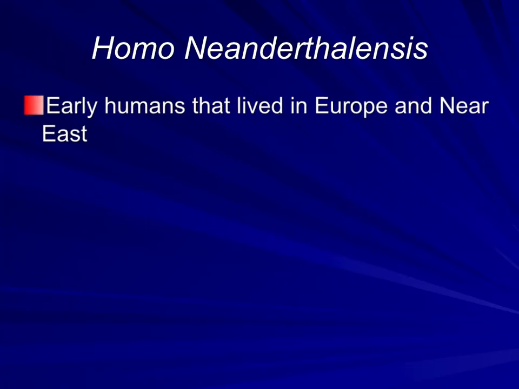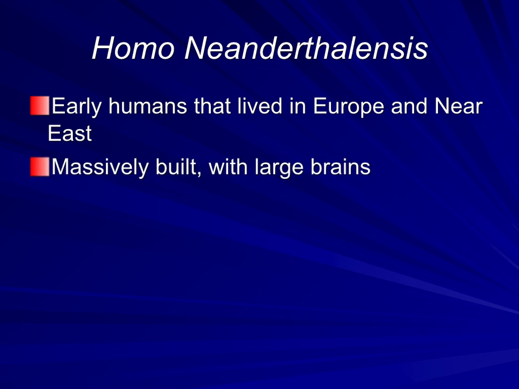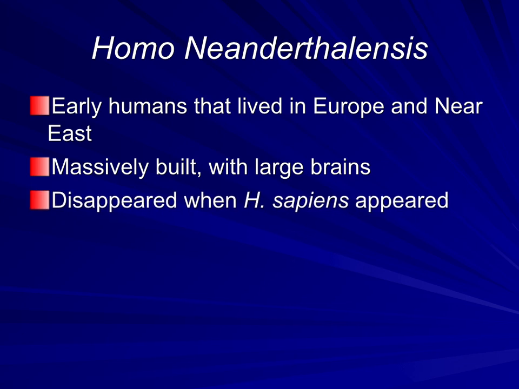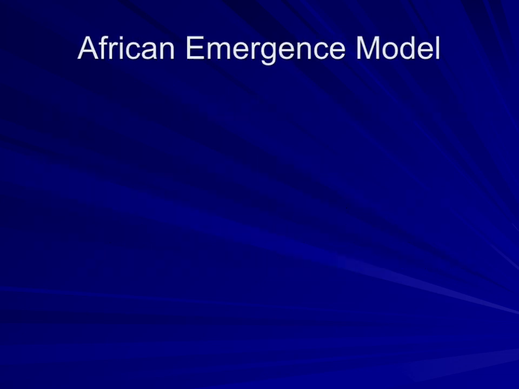Okay, Homo neanderthalensis: early humans that lived in Europe and the Near East, massively built, with large brains, and they disappeared when Homo sapiens appeared. DNA evidence suggests that they did not contribute to modern European populations, but there is also some evidence that there is still some Neanderthal in there. So there was some crossbreeding between Homo neanderthalensis and Homo sapiens. They're more our cousin than our ancestor.